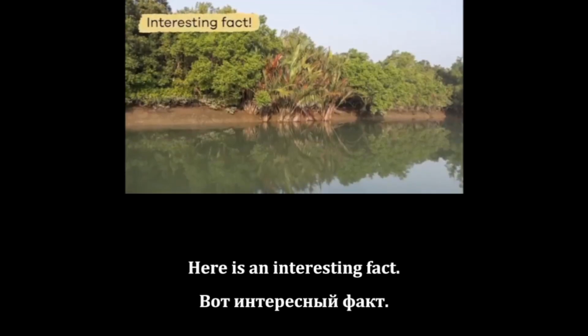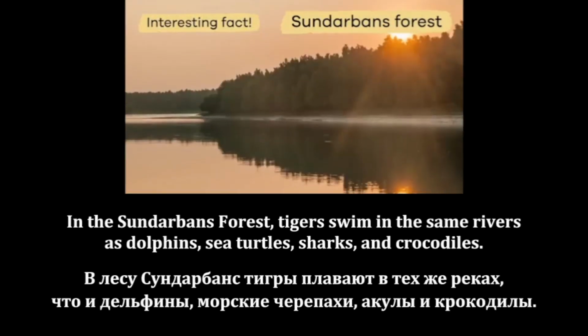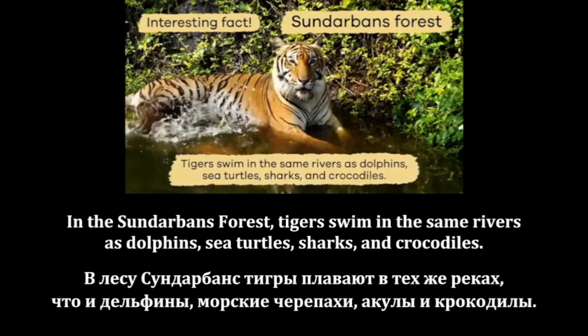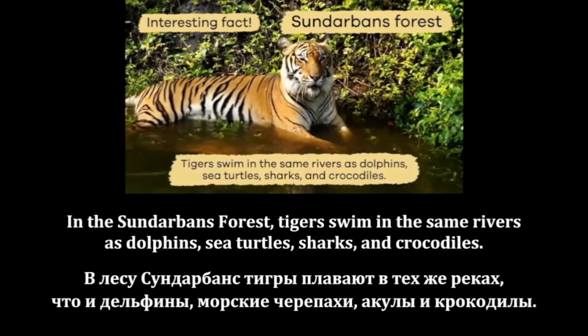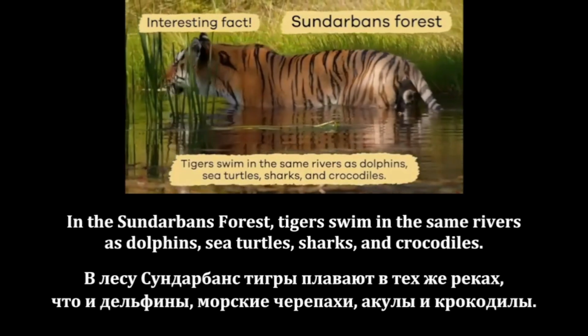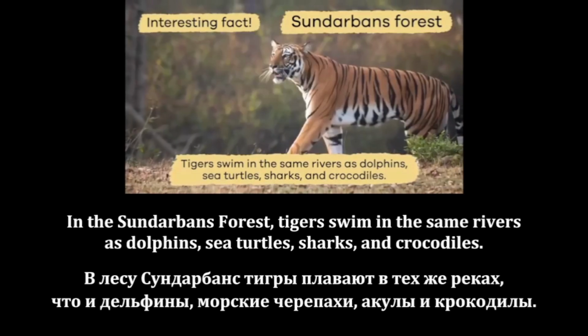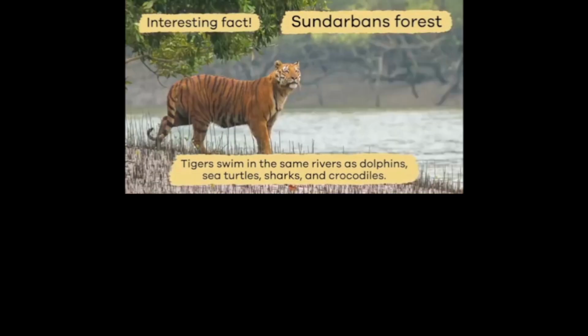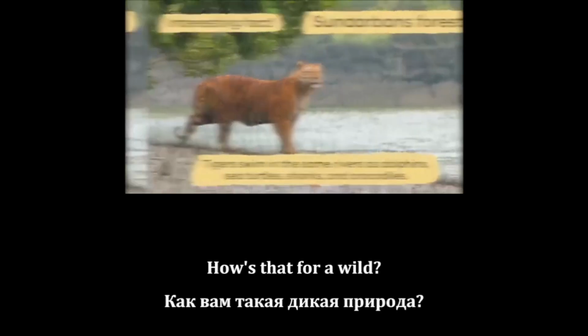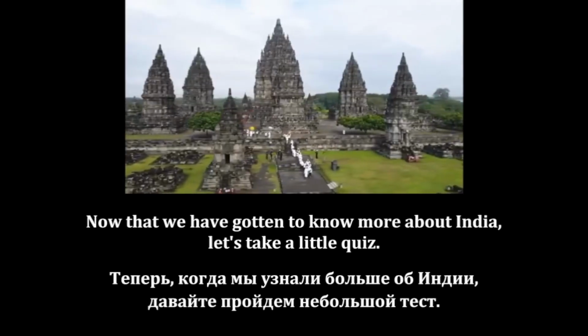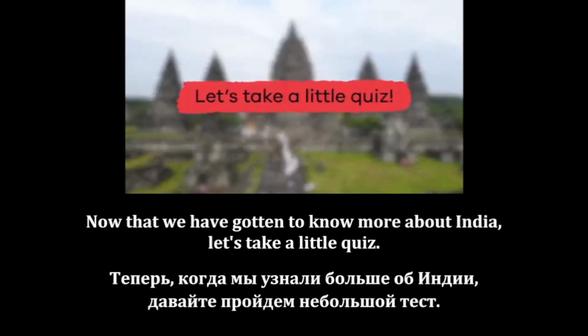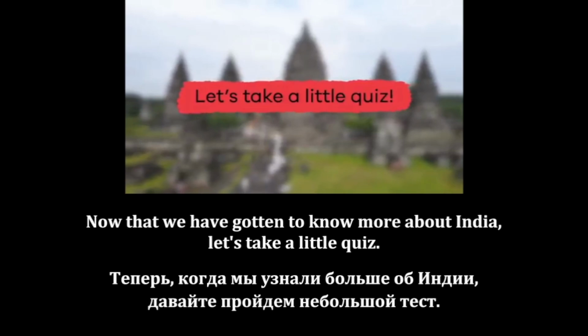Here is an interesting fact. In the Sundarbans forest, tigers swim in the same rivers as dolphins, sea turtles, sharks, and crocodiles. How's that for wild? Now that we have gotten to know more about India, let's take a little quiz.